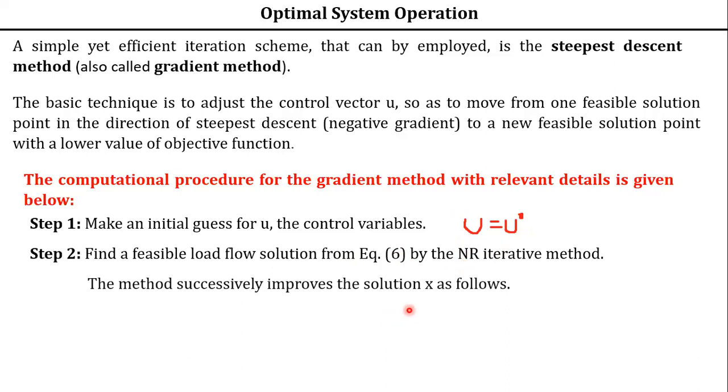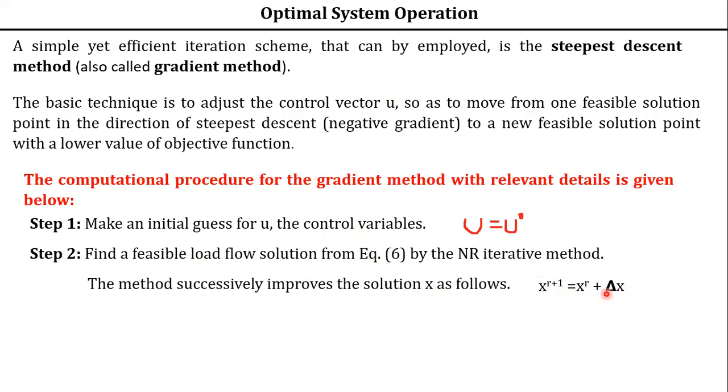This method successfully improves the solution x as follows. What do you mean by x? It is a state variable. Understood? That means it is a dependent variable. It depends on other values. So when you found, with this initial value of u naught, some feasible load flow solution using the NR method, now with this solution it successfully improves the solution x. In each iteration we will be updating it: x of r plus 1 is equal to x of r plus delta x.